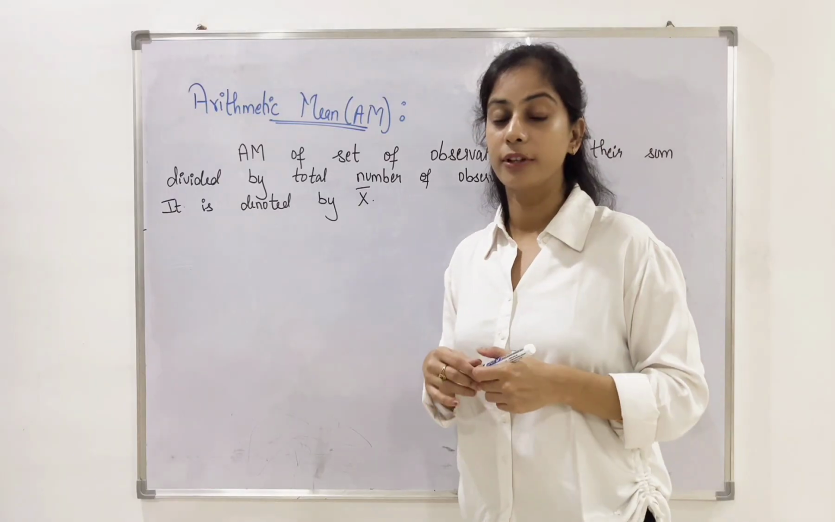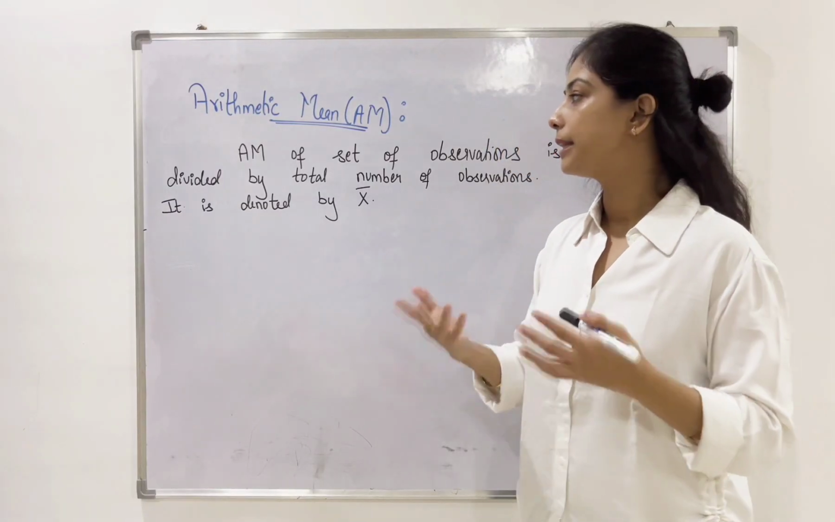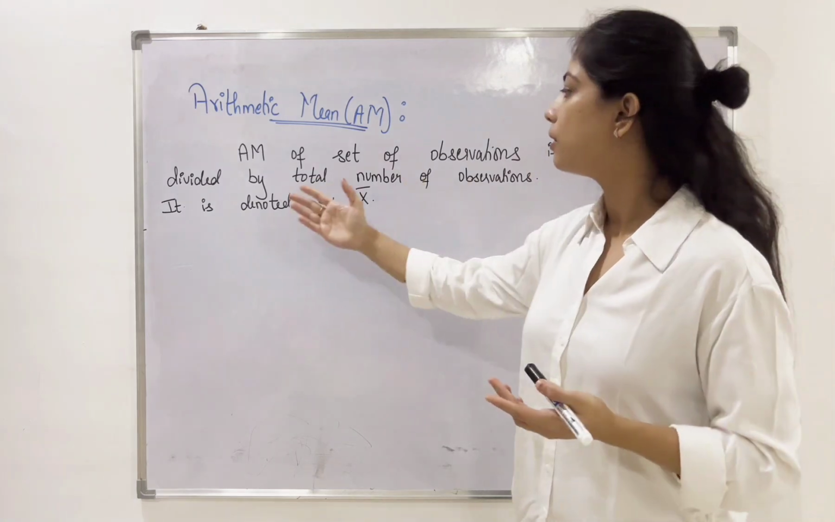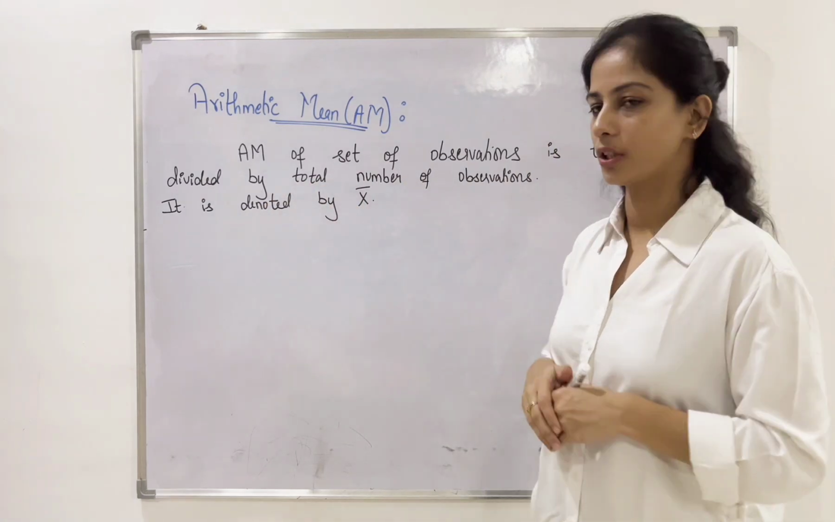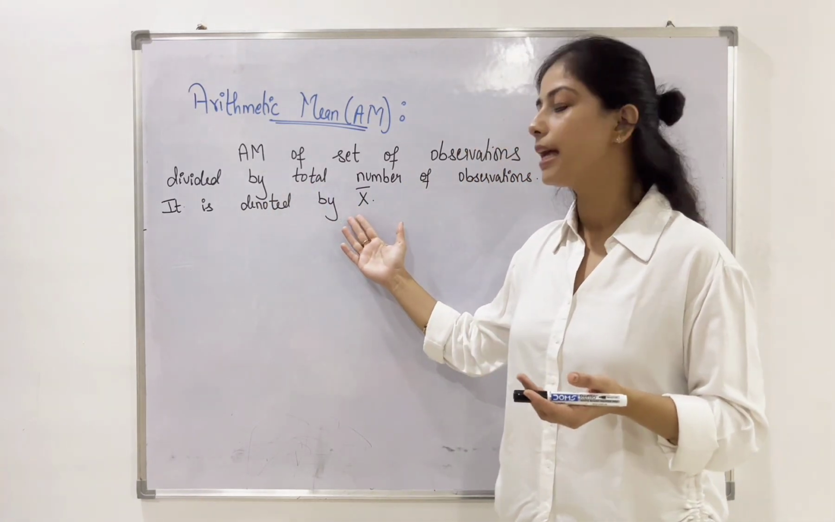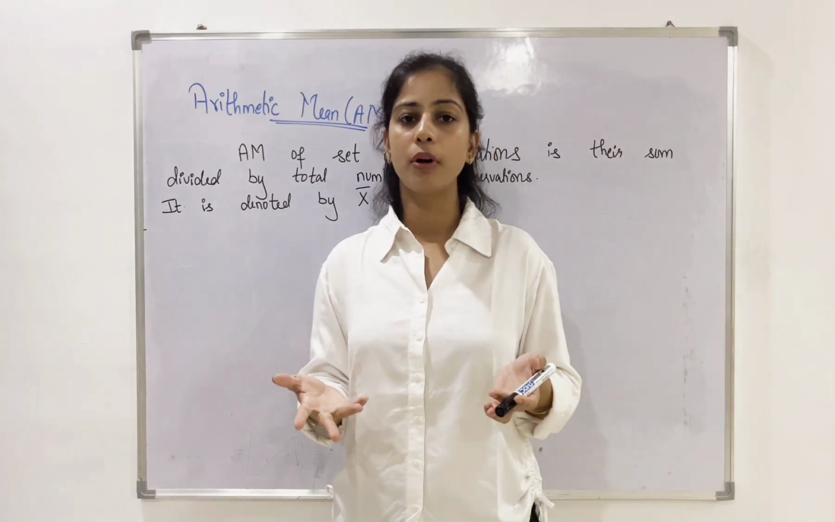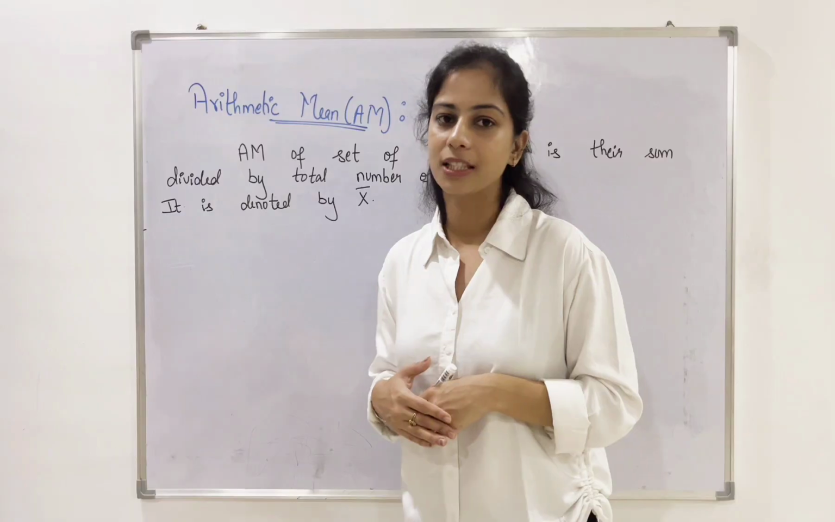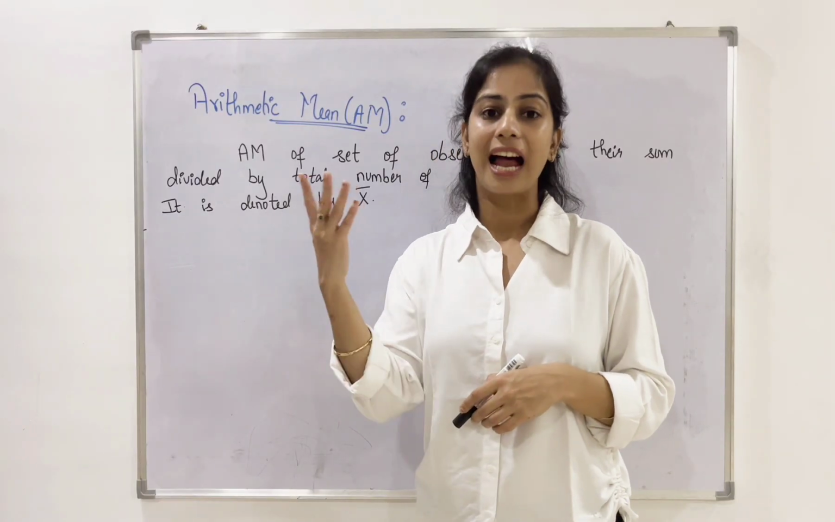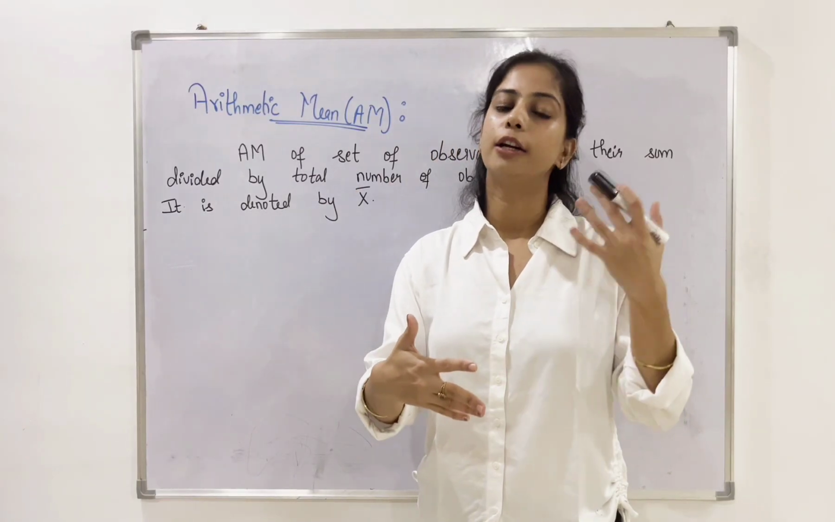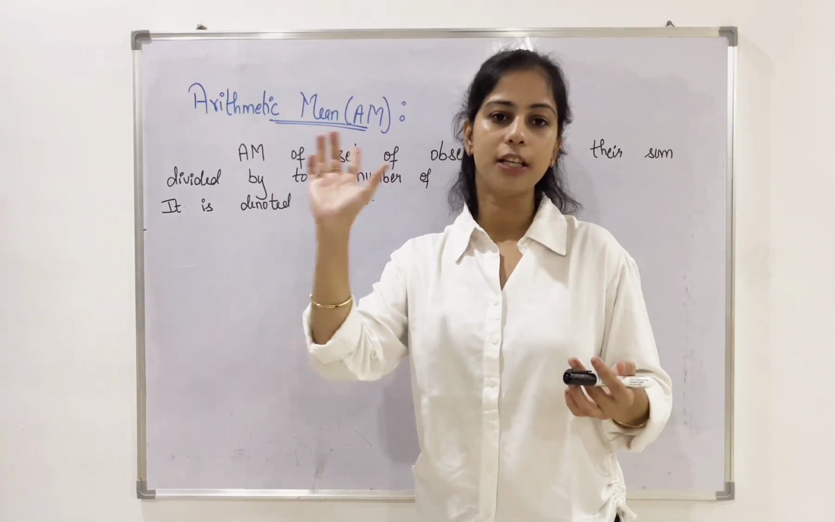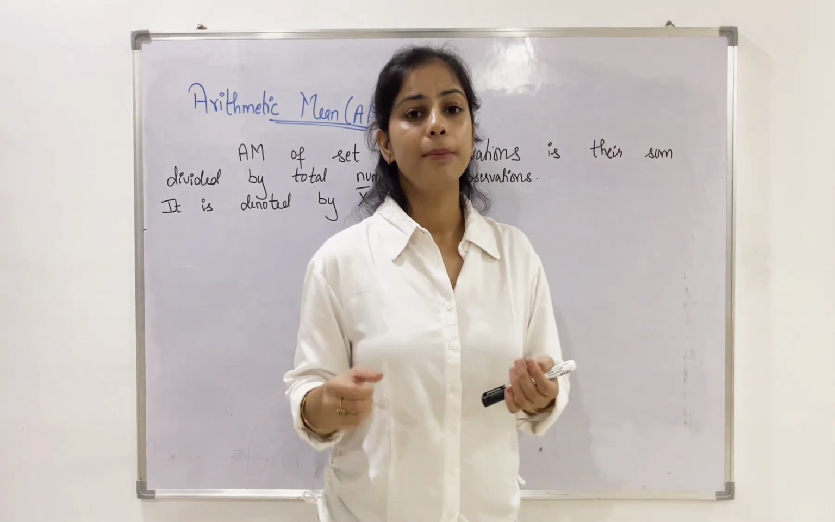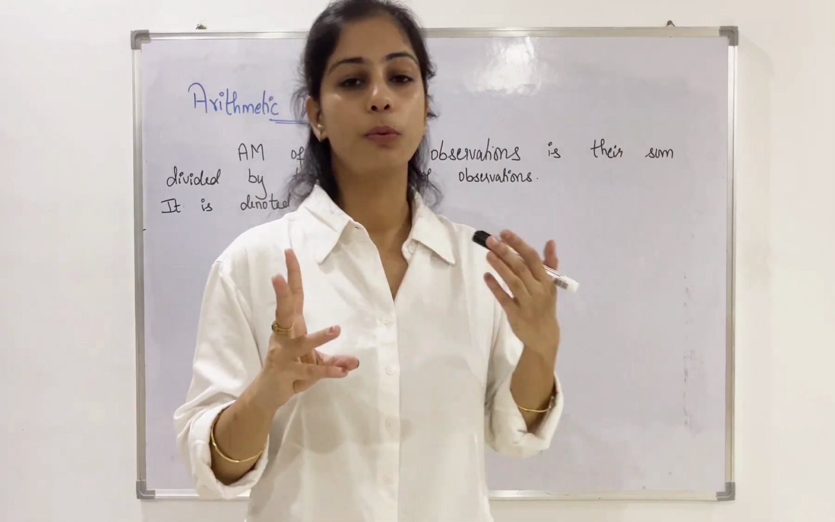Let us see the first one, arithmetic mean. Arithmetic mean of a set of observations is the sum divided by the total number of observations, and it is denoted by x bar. Arithmetic mean is nothing but the average. So what are we doing in this case? We are taking the set of observations, adding them up and dividing by the total number of observations. Now, when we're talking about the formula, there are basically three types of series on which the formula is done.